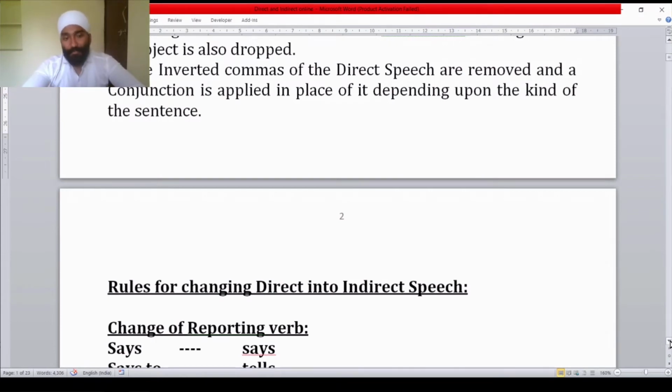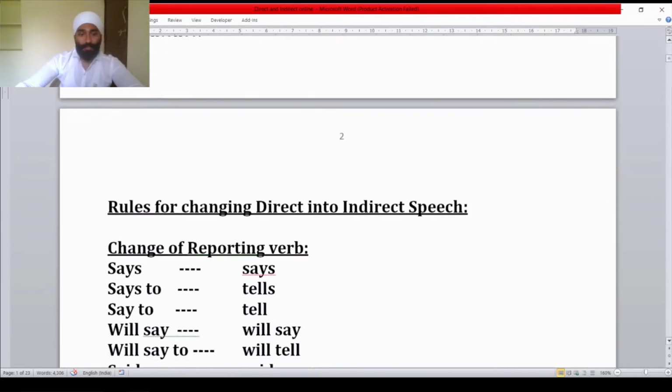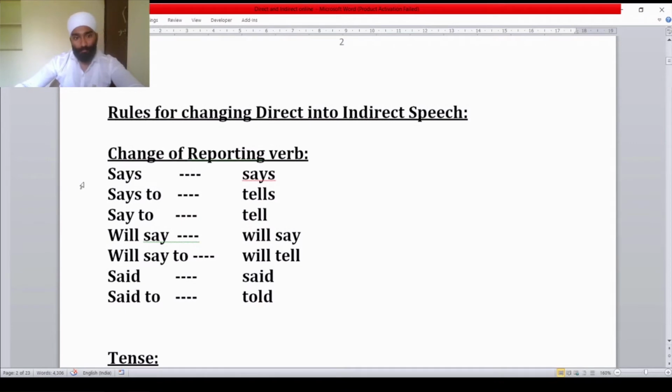Let us see rules for changing direct into indirect speech. So first we have to see change of reporting verb.